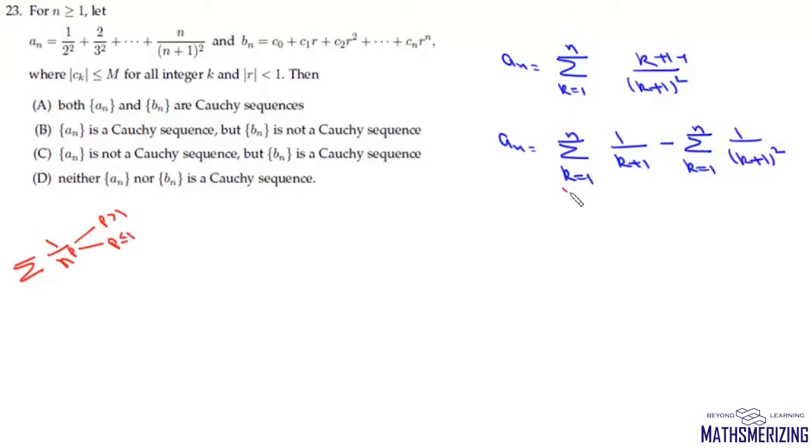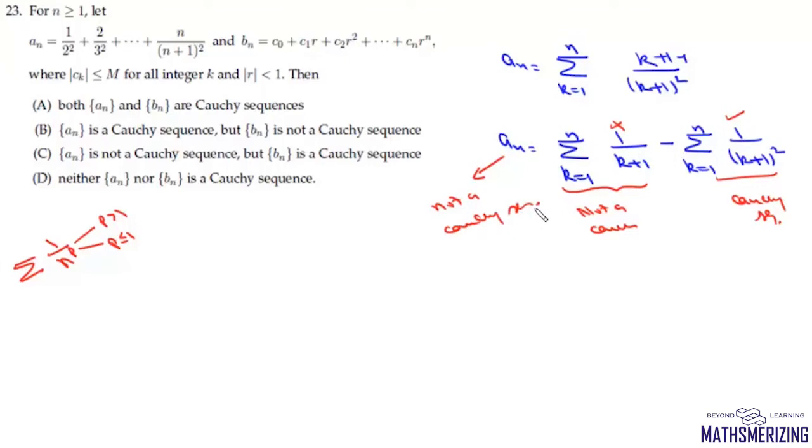So for this one, summation 1 upon k plus 1, it is not a convergent sequence. So it is not a Cauchy sequence. And 1 upon (k plus 1) square will be a Cauchy sequence. So this first sequence is not Cauchy, and the second sequence is a Cauchy sequence. That means this An is not a Cauchy sequence.